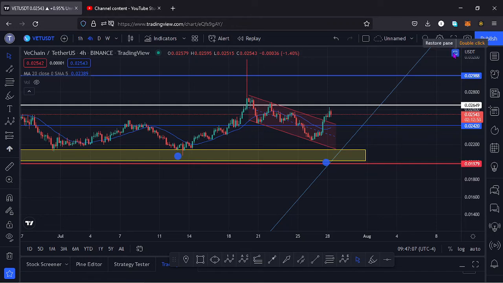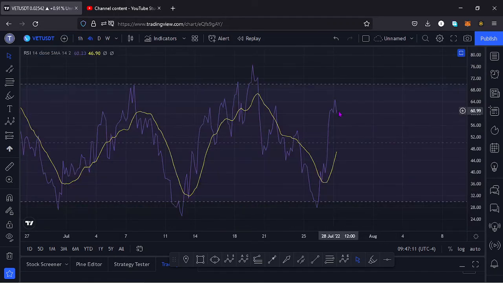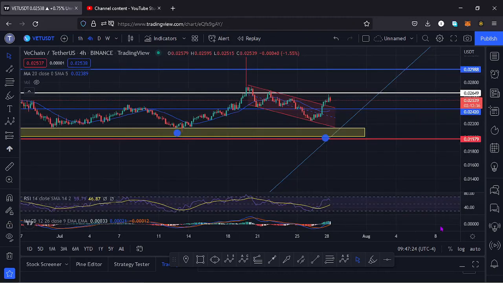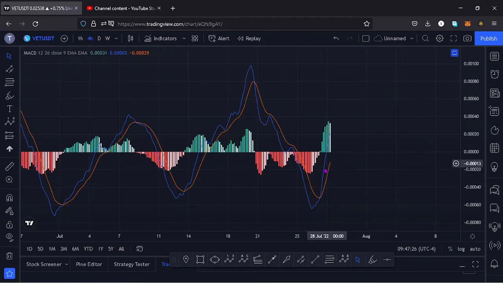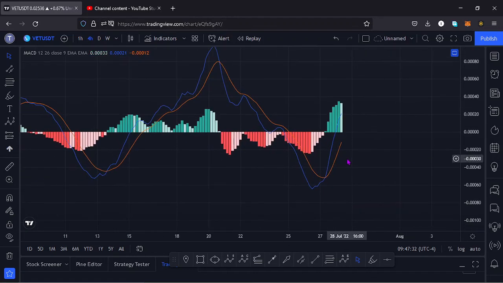If I also take a look at the indicators here on the RSI, we are trading at around the 60 mark, and that would mean we have room for us to continue pushing to the upper side. And if we do not manage to break to the upper side, that movement will also be supported here on the RSI. On the MACD, we have printed a bullish cross down here, and we're also seeing an increase in volume, and that would mean higher prices on the Vechain chart will be coming our way.